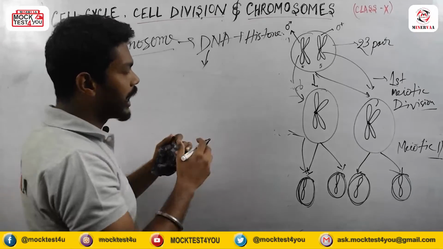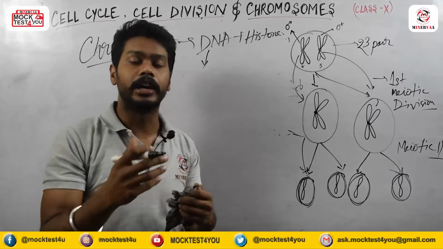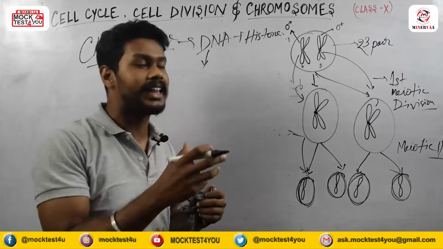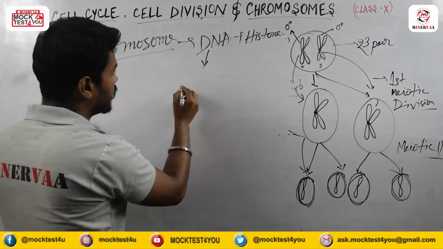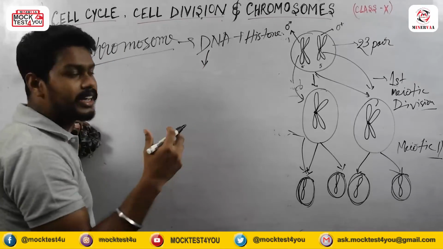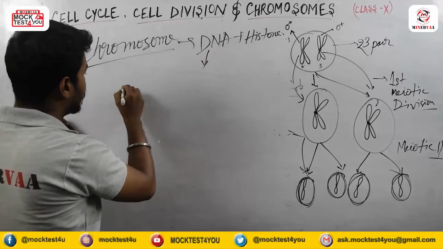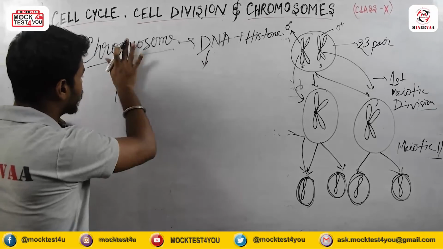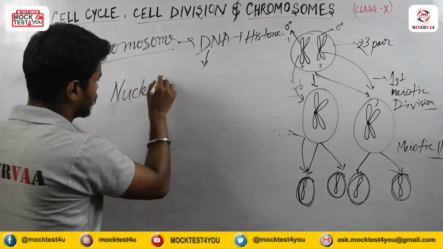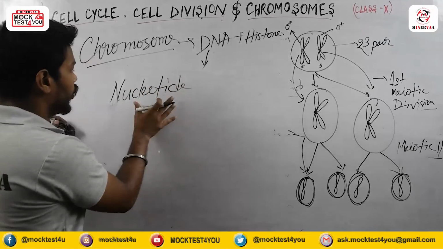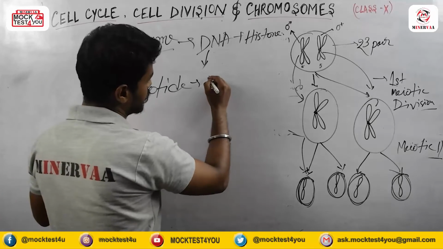Lots of nucleotides, when attached with each other, produce a polynucleotide, and that polynucleotide is mainly the DNA. So DNA is mainly made up of polynucleotide, meaning nucleotides. So a nucleotide is mainly composed of